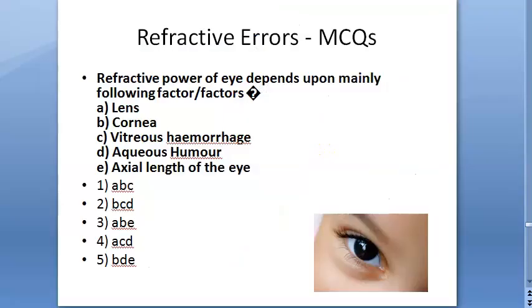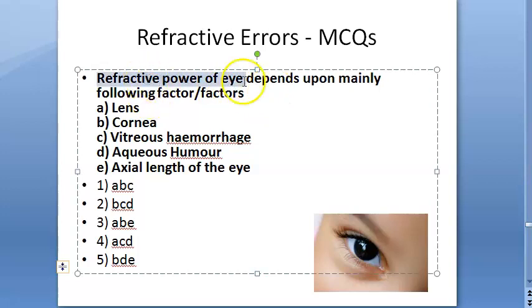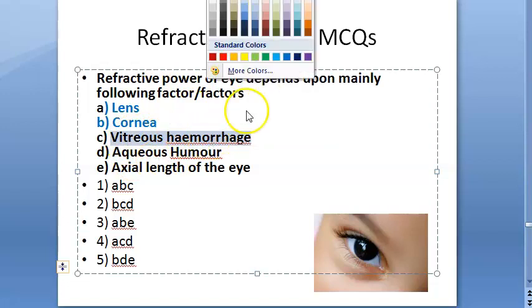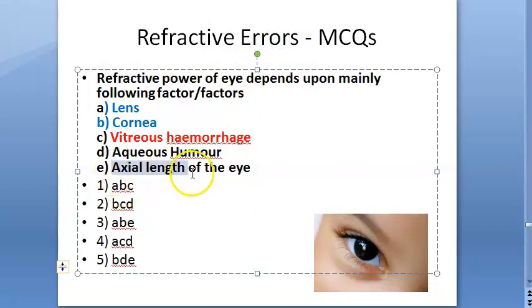Okay. Now look at another refractive power question. The refractive power of the eye depends mainly upon the following factors: lens, cornea. I'm sure it's these two, lens and cornea. Which else could it be? Aqueous, vitreous, hemorrhage. Who will put hemorrhage? Axial length of the eye, refractive power. Why is that there? Let's look at the answer.